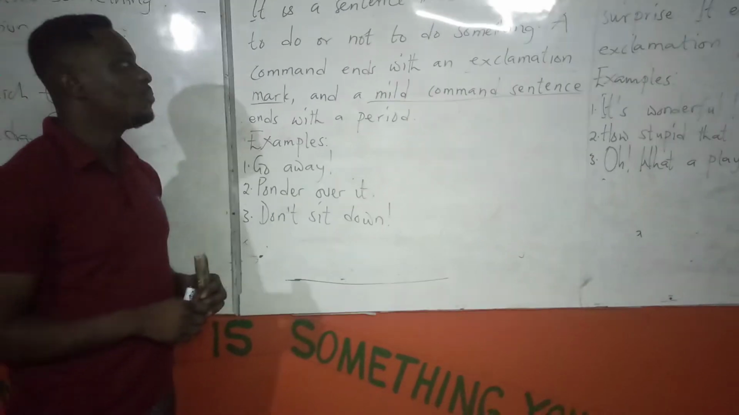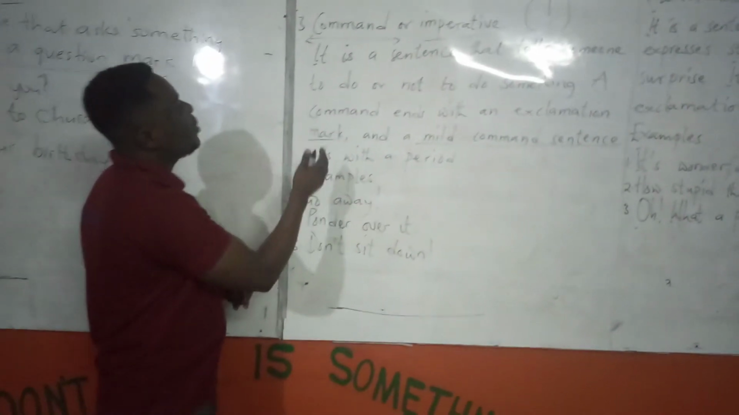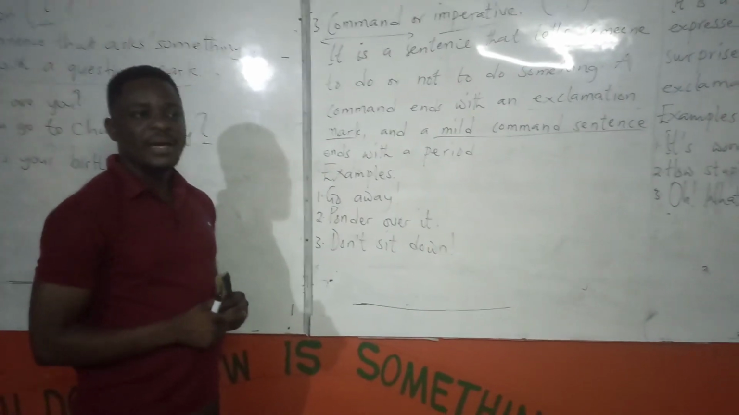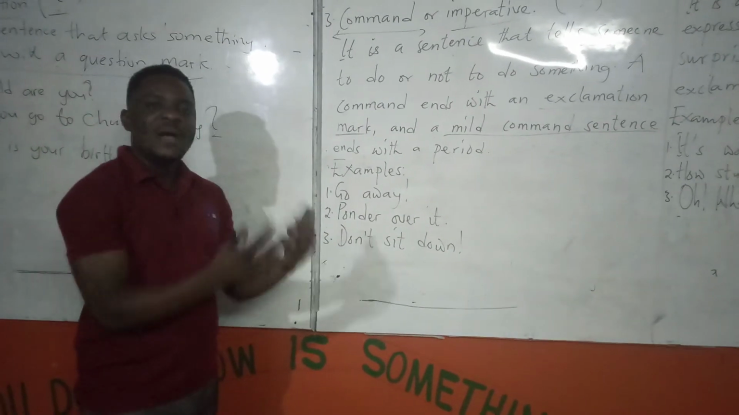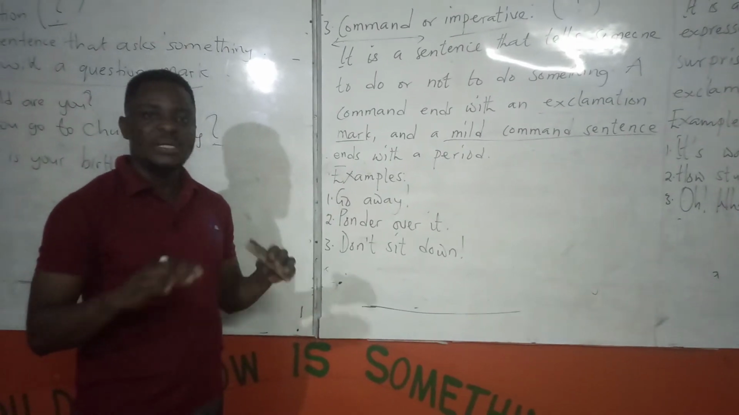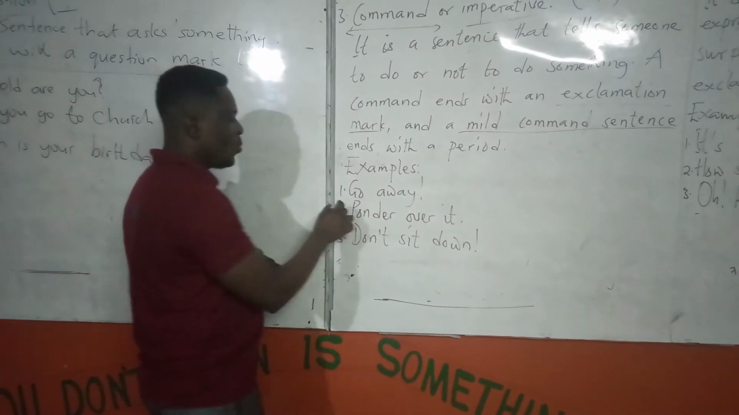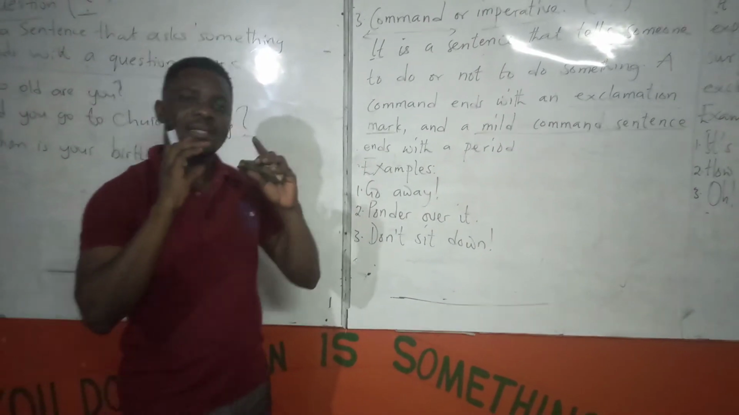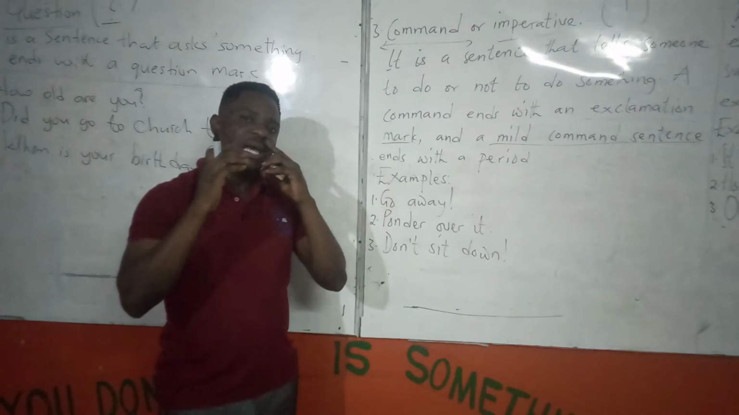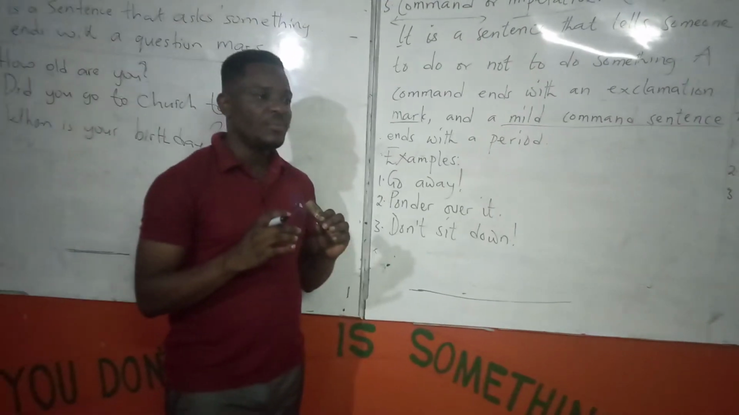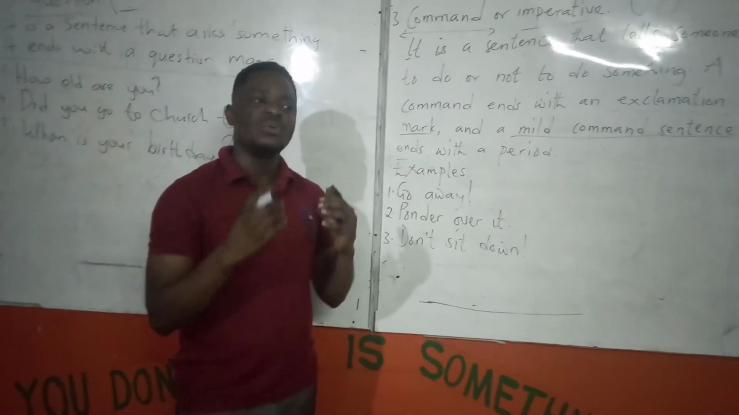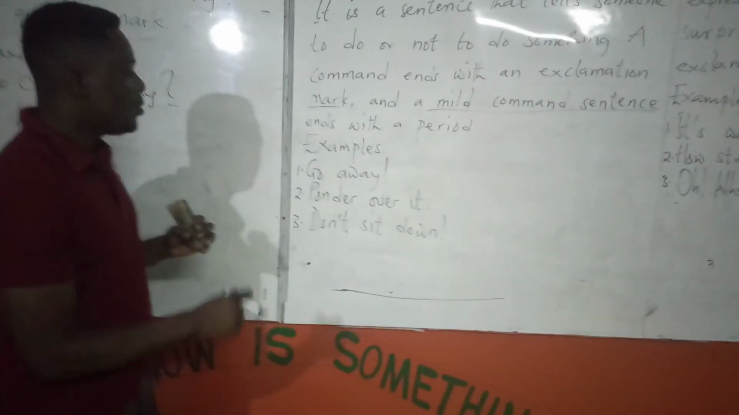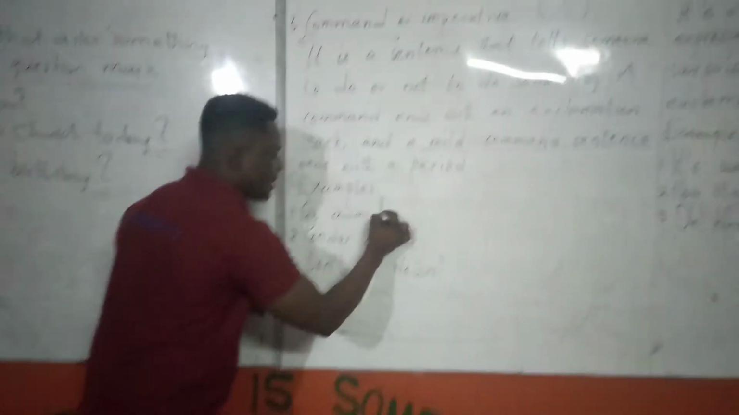When I get there, I will tell you. So a command or imperative sentence ends with an exclamation mark, and this one commands us to do or not to do something. An example is: go away! When you are speaking and using an imperative sentence, the voice goes up. So, go away! Exclamation mark.